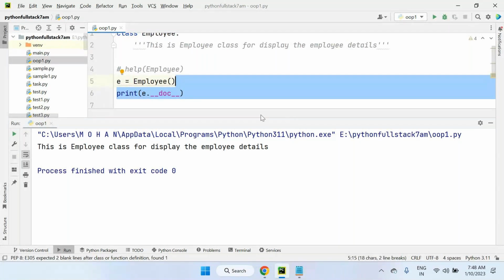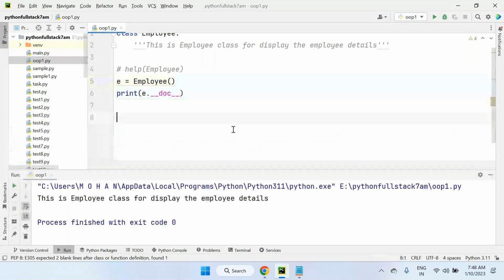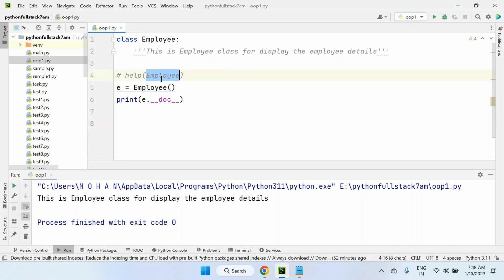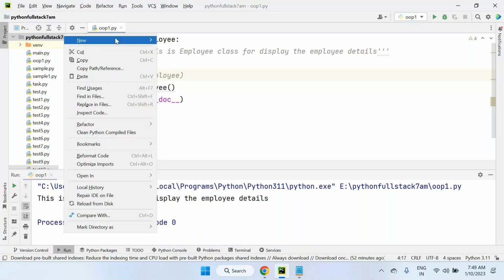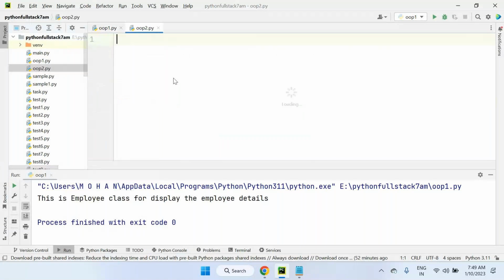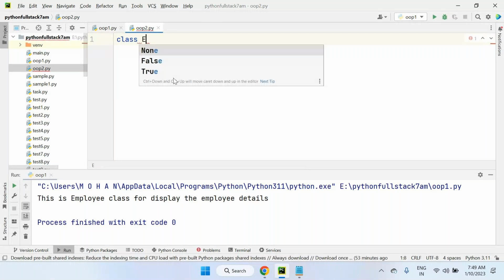Right now we are using only class creation, and this is the description about the class. To get help of the class, use help of the employee class name, or else you can create an object for the class employee, e dot doc also. Document string only. This is not a program, this is just information. Next, we will implement a real program. Now, the program structure of object-oriented programming, object-oriented programming 2. I'm creating a class, the class name is employee.